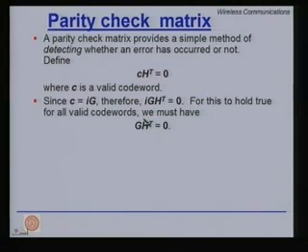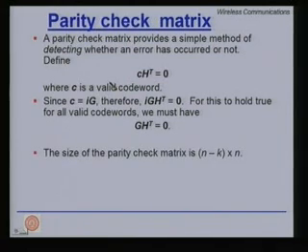You can have several H matrices which satisfy this condition. Any one of those would work with C H transpose equal to 0 and tell you whether an error has occurred or not. The size of the parity check matrix is n minus k times n.